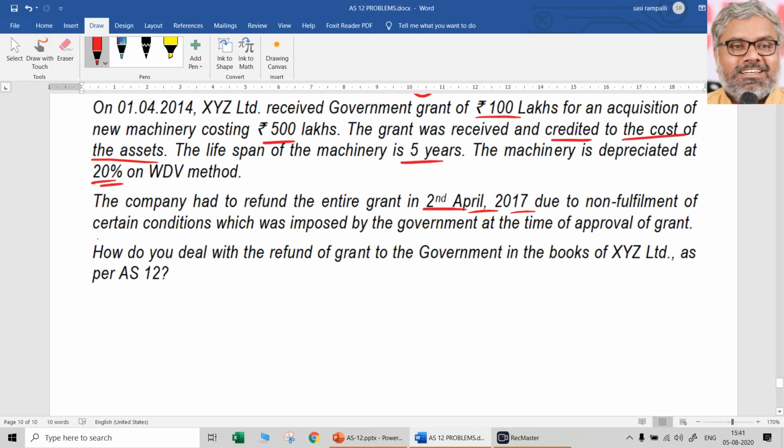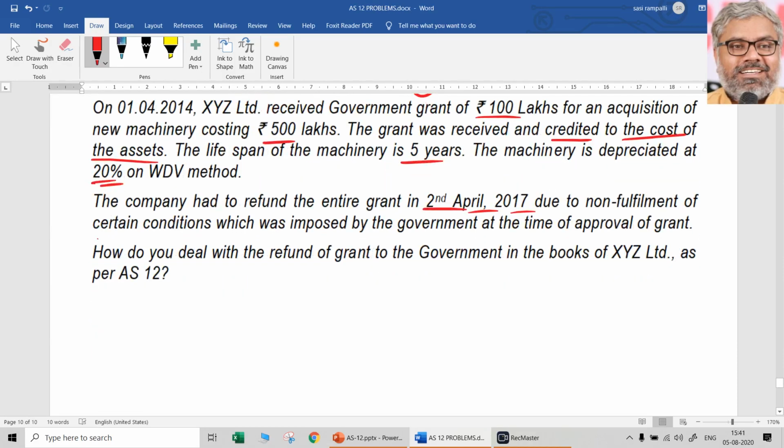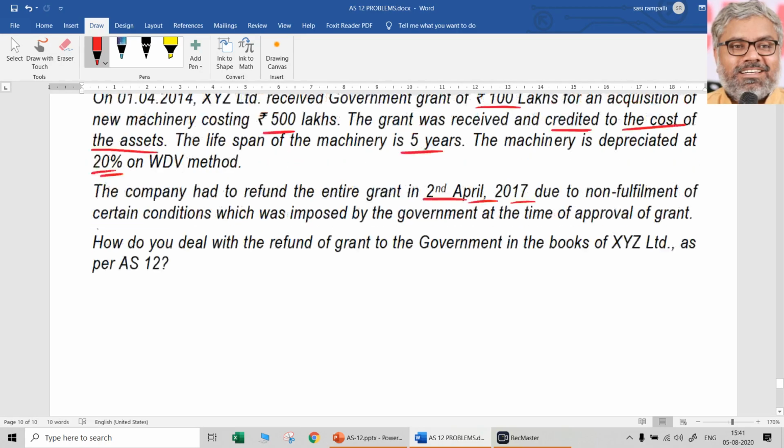How do you deal with the refund of the grant to the government in the books of XYZ Limited as per AS 12? How do you treat it, means you cannot just write one entry and be silent. You have to talk about depreciation and other things. So what is the situation here? WDV method depreciation is there, but whatever the method is, we have to first find out the existing book value of the asset.